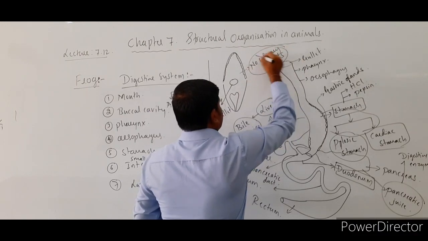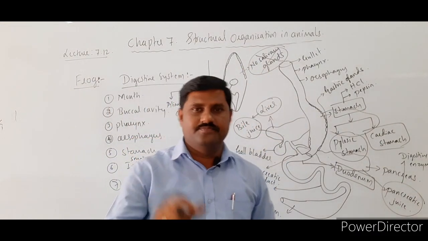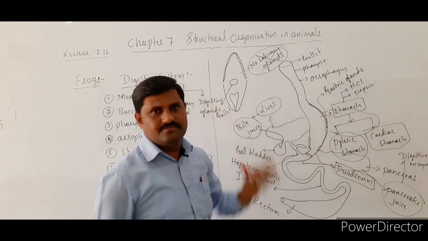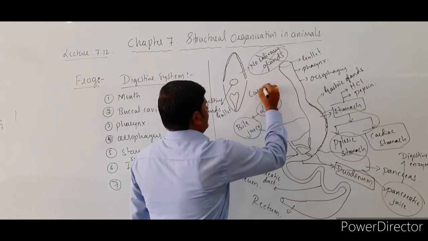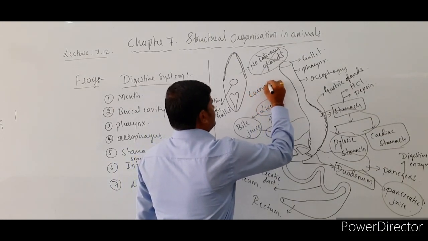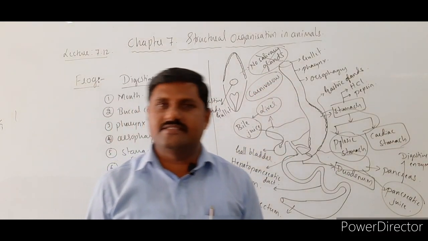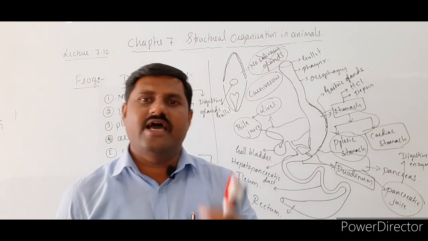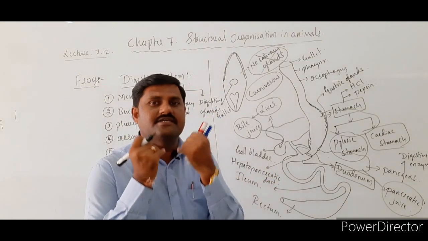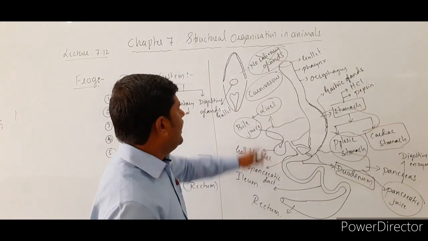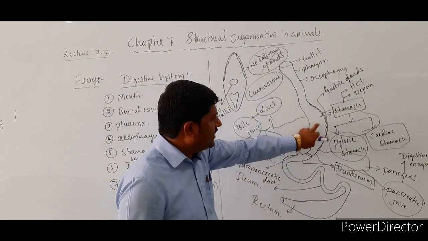If the salivary glands are not there, then no digestion occurs in the oral cavity. Since it is a carnivorous animal, it feeds on insects or other small animals, which are directly consumed, enter the gullet and reach the stomach directly.